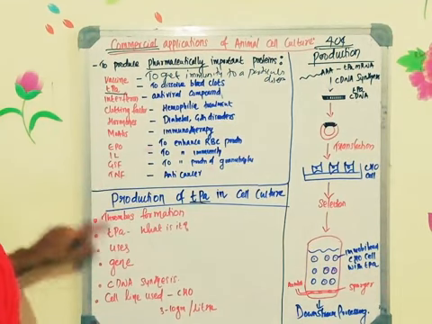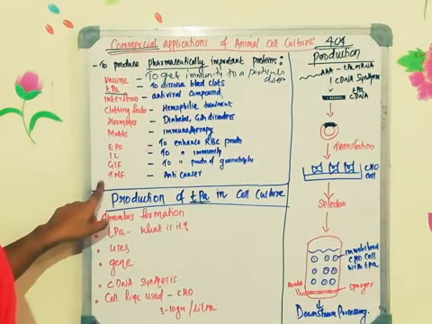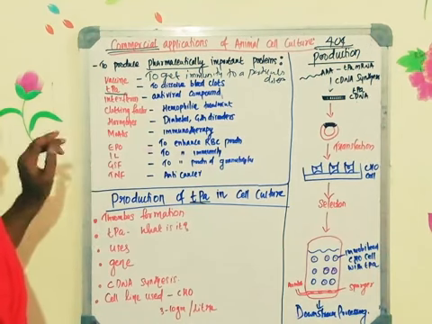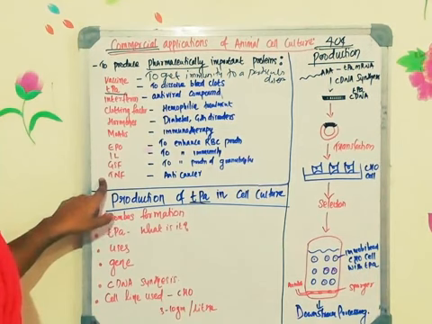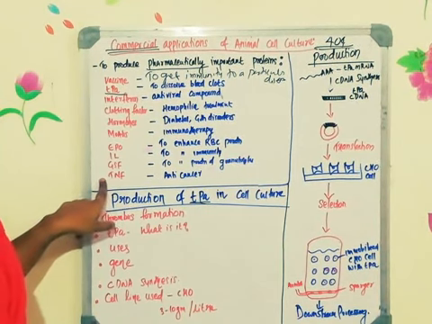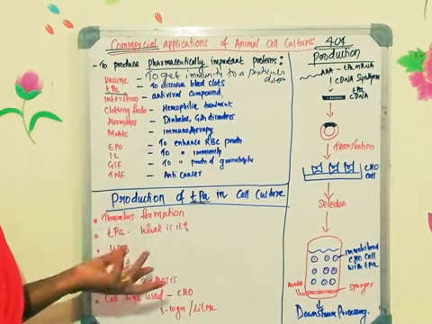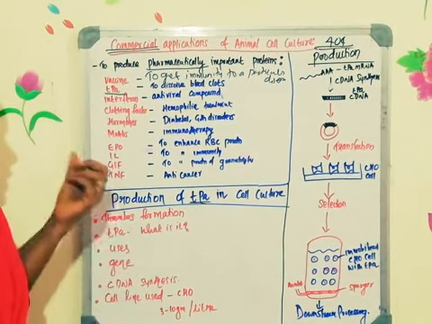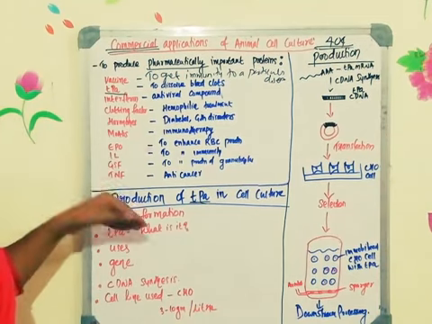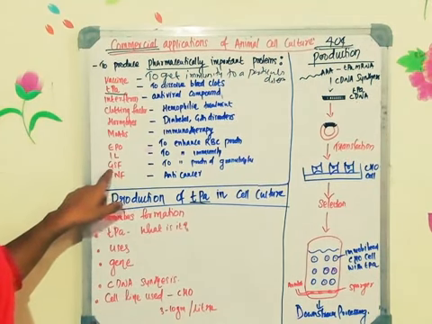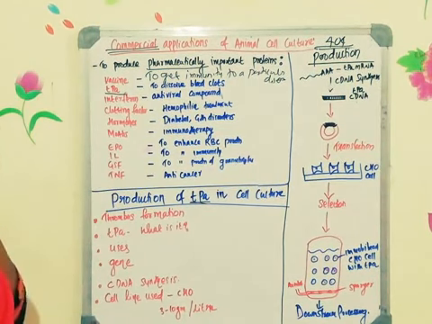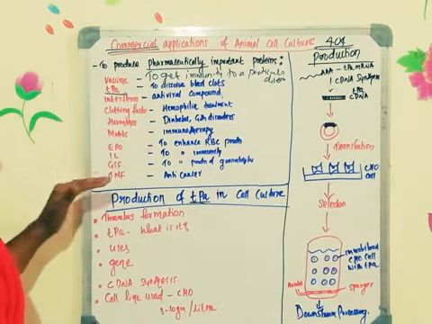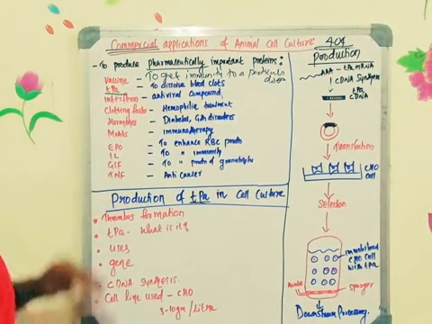GSF enhances the production of granulocytes, because if granulocytes, especially neutrophils, are not properly there, then you will be prone to all the inflammatory disorders, because neutrophil plays a major role in the inflammatory response. So you will have the inflammation, but there will not be any neutrophil to neutralize it. Thereby, those people have to go for GSF treatment. Then TNF, the tumor necrosis factor, can be used as an anti-cancer agent.